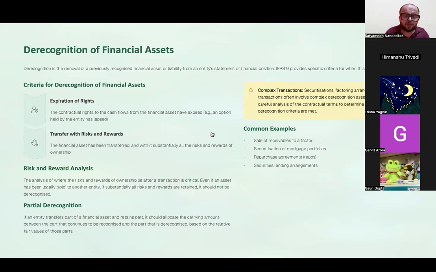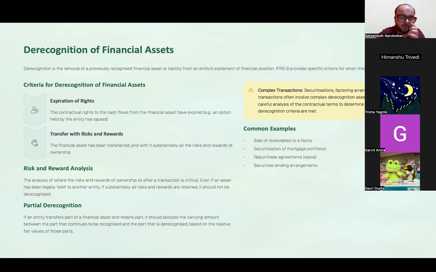Now, when it comes to financial assets, we spent time understanding the recognition criteria and the measurement. You should also know how the derecognition of financial assets and liabilities is done. See, to recognize means to bring something into the books of accounts. To derecognize means to remove something from books of accounts.